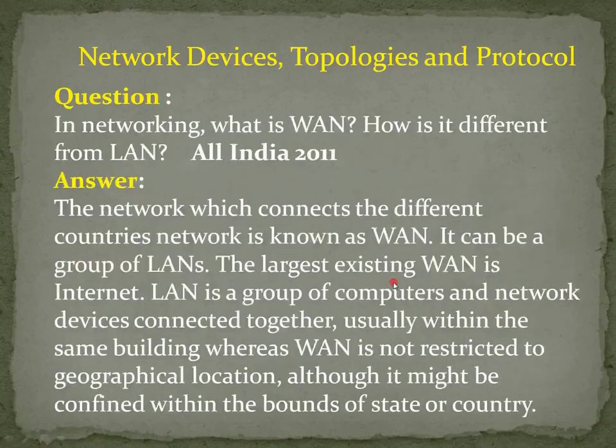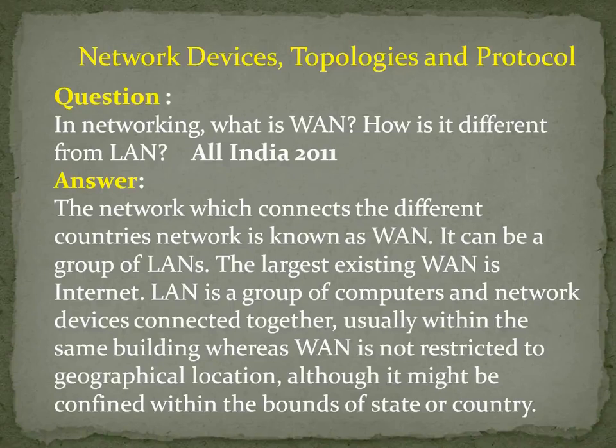Right. The next question is, in networking, what is WAN and how is it different from LAN? First of all, you should know the expansion of WAN. It is nothing but wide area network. The answer is, the network which connects different countries' networks is known as WAN.